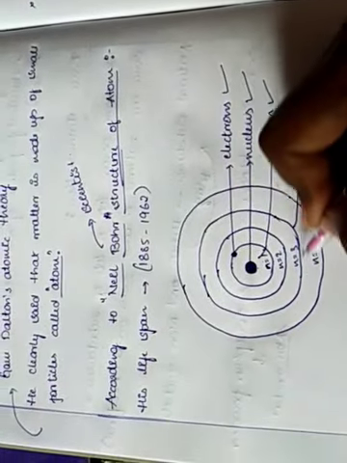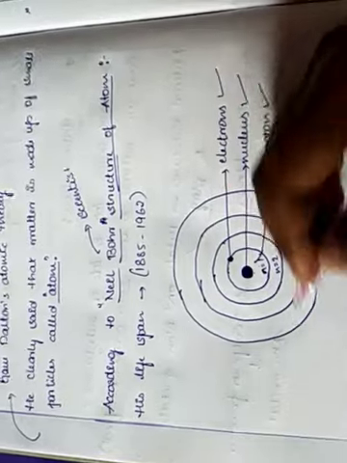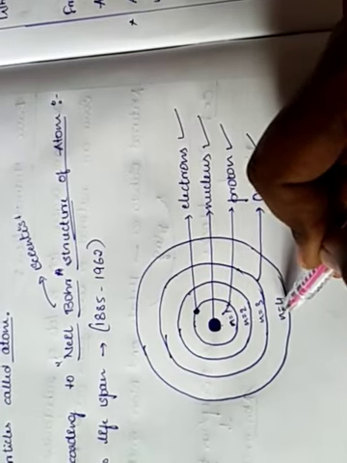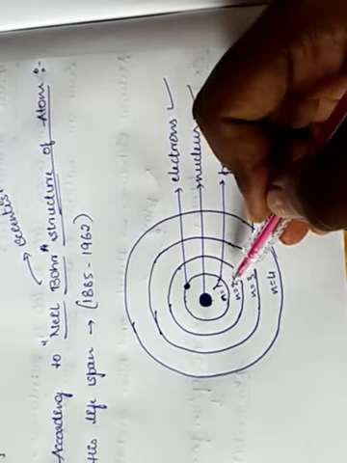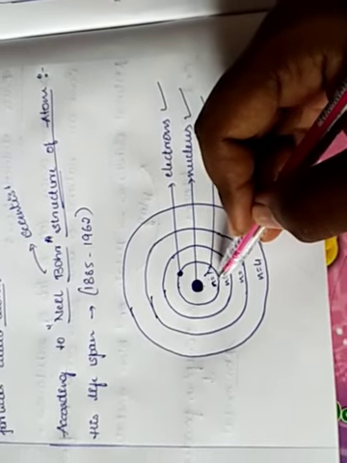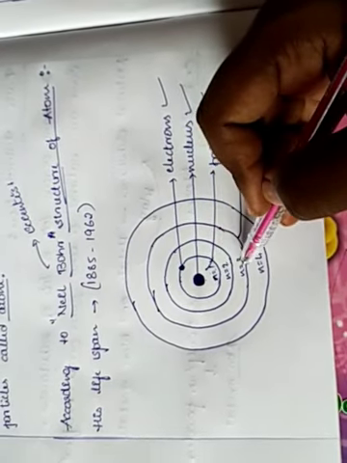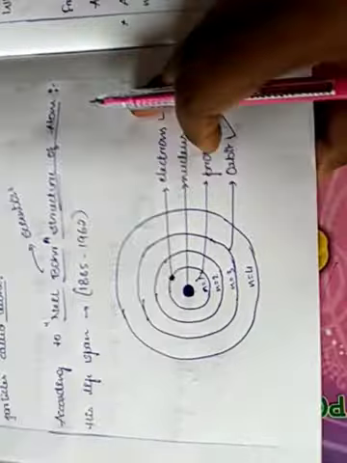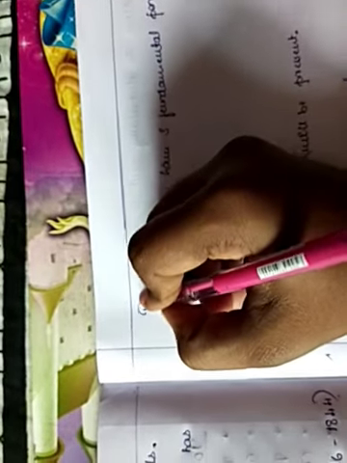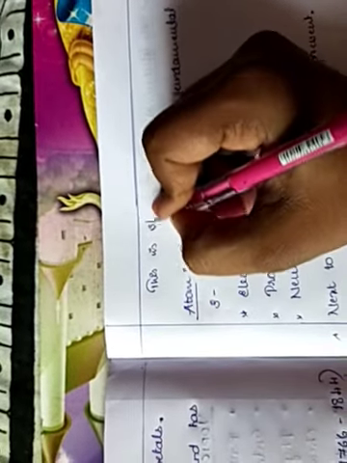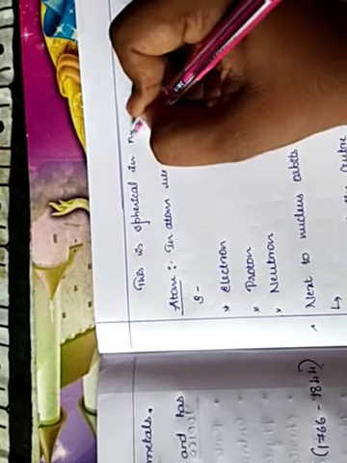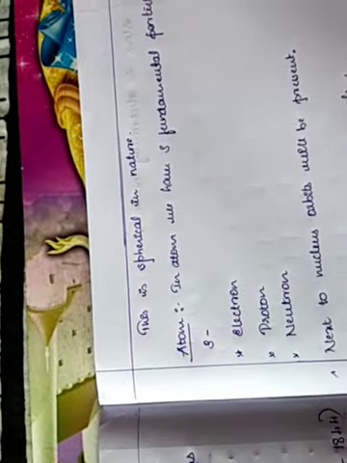The round structure we have is the orbit. For example, we have 4 orbits here, and this is how we are supposed to mark them: n equals 1, n equals 2, n equals 3, and n equals 4. Children, this is spherical in nature.